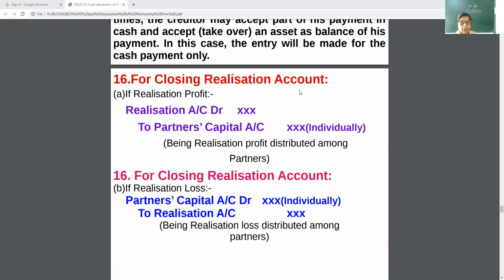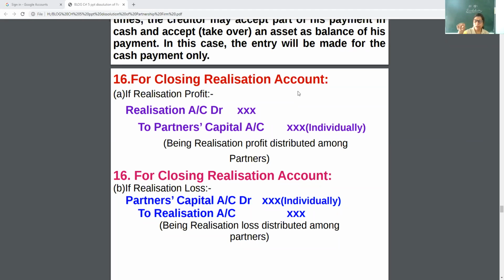Now for the last entry, the closing of the realization account. As I told you in class 11 also, all accounts have to be closed. Why are we making a realization account? I will explain. At the time of wind up, all the assets are sold off, all the liabilities are paid off, all the expenses are paid off.